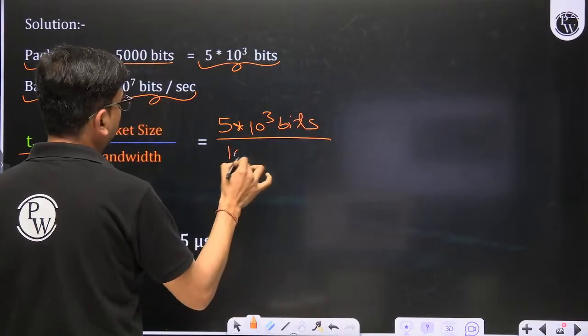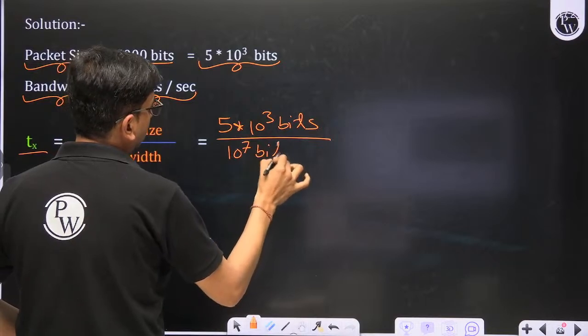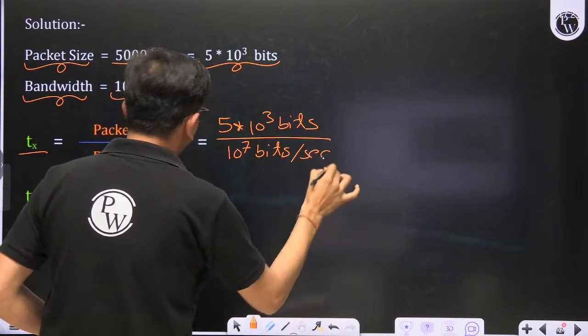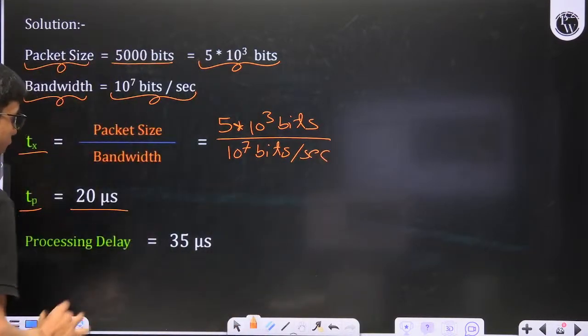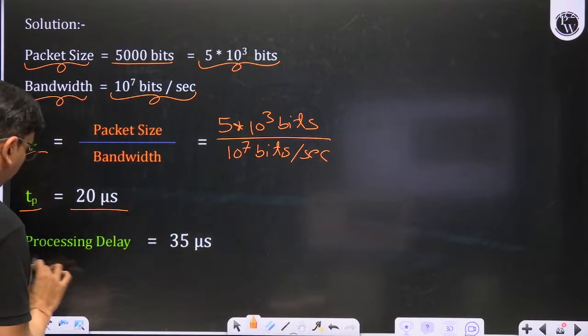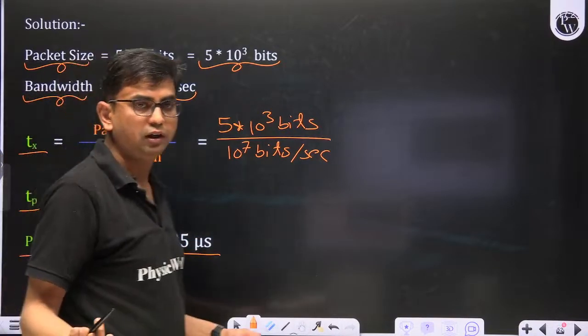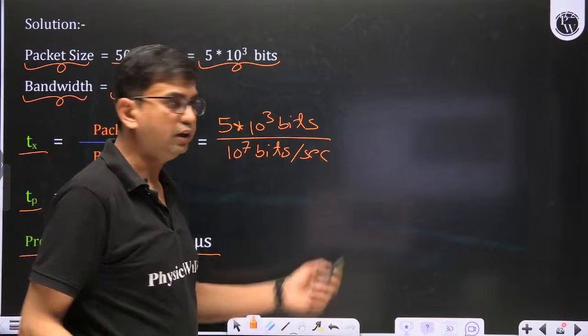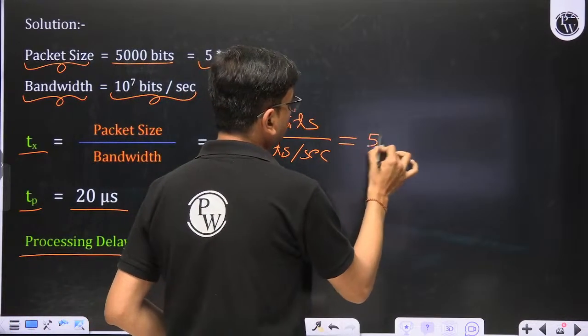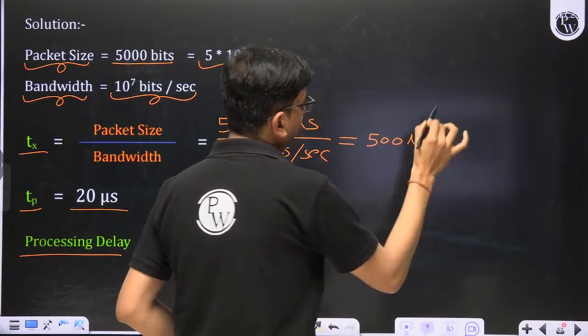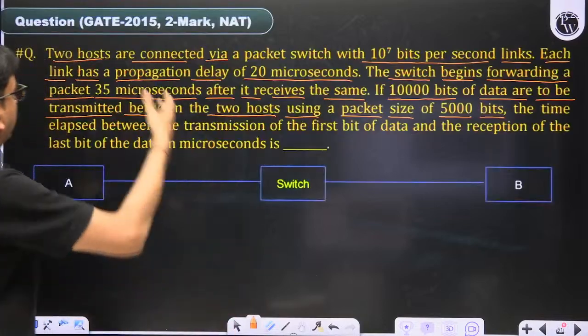The bandwidth is 10 to the power 7 bits per second. Remember one thing, in the question propagation delay is given as 20 microsecond and processing delay is given as 35 microsecond. So we have to convert this in microsecond. This becomes 500 microsecond. 2015 IIT Kanpur.